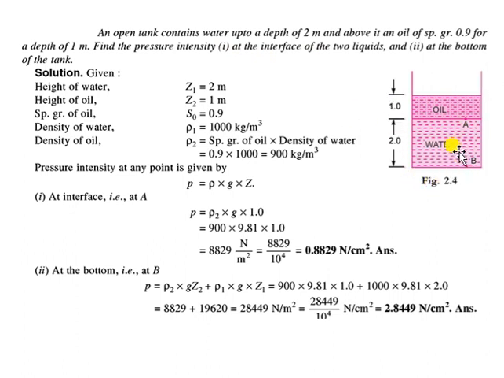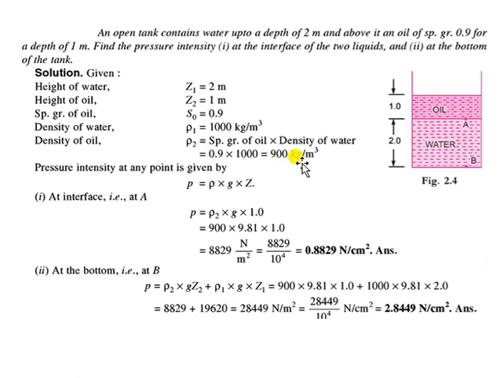From the bottom up to 2 meters there is water, and above the water up to 1 meter there is an oil of specific gravity 0.9. The height of water from the bottom is considered to be Z1, 2 meters, and the height of oil from the water surface is Z2, 1 meter. The specific gravity of oil is 0.9 and the density of water is 1000, so the density of oil is 0.9 into the density of water, that is 900.